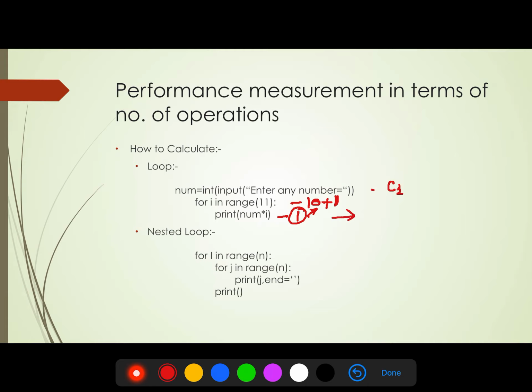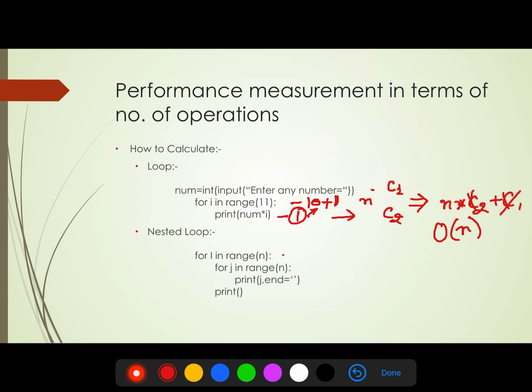So suppose this one will take constant time c2, and this statement will run n times. So here, add all of these: n into c2 plus c1. And as per our previous discussion, always ignore this one and ignore the constant. So what will be the degree of this? The big O of this is O of n.